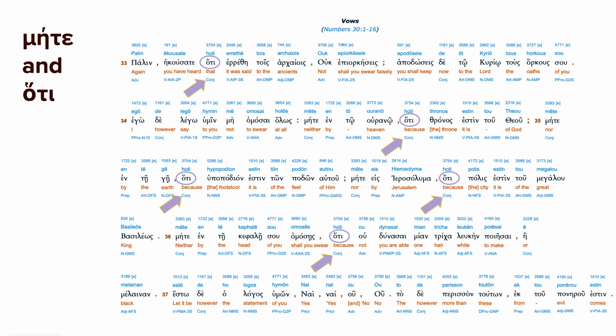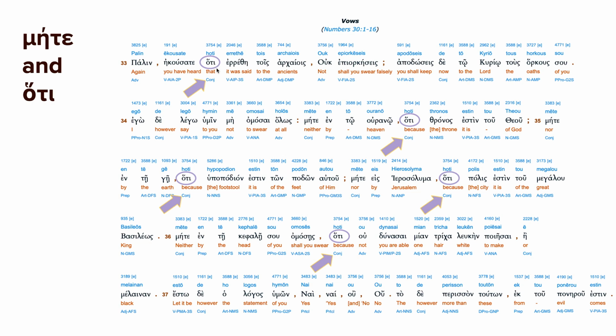All right, the next thing I want to point out is hoti. And the thing I want to point out is that you can't always assume that it's going to mean a certain thing. Within the same verses, it'll mean two different things sometimes. So here at the very beginning, it's a word that you would use as that, like you have heard that, and it describes what you've heard, right? So it's introducing what we call indirect discourse, what somebody else said.